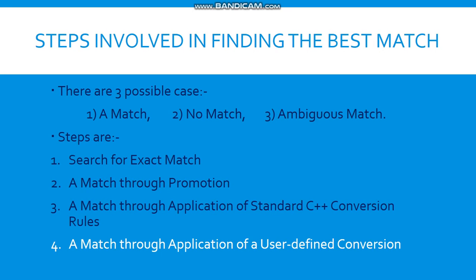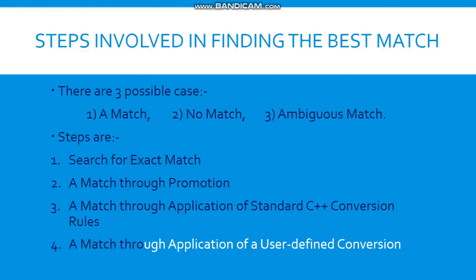This means if we are passing an integer value in the function call, now where we are calling the function, there is no argument being used as an integer. So it will convert the integer value into floating point or double value, and then that function would be called or it would be derived.